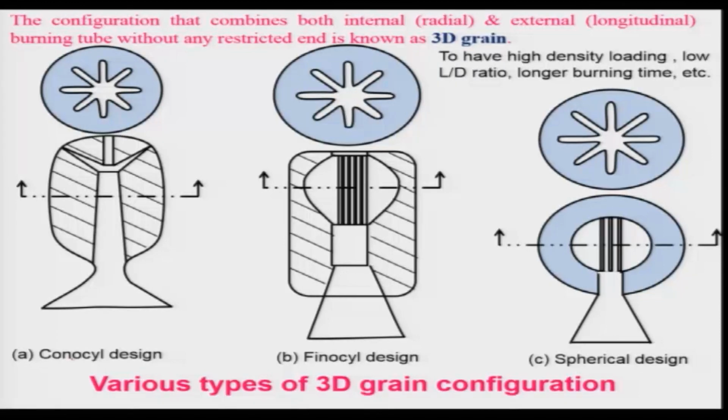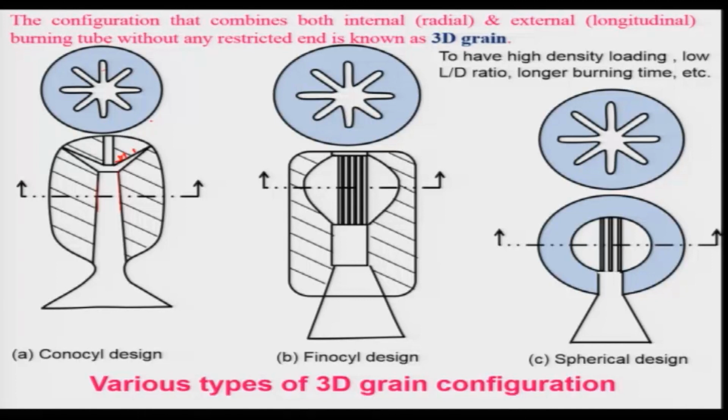One is the conocyl design, which is a combination of cone and cylinder. If you look at this, this is basically a cylinder and this is a 3D cone, which will be giving you the radial as well as the longitudinal burning.